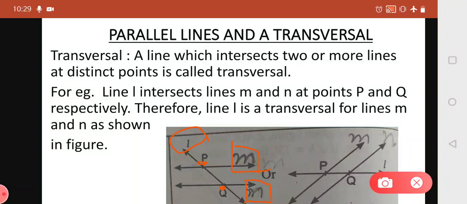You can also draw the figure in another way, where again line L intersects lines M and N at two distinct points, that is P and Q. Distinct means different. So line L is called a transversal.